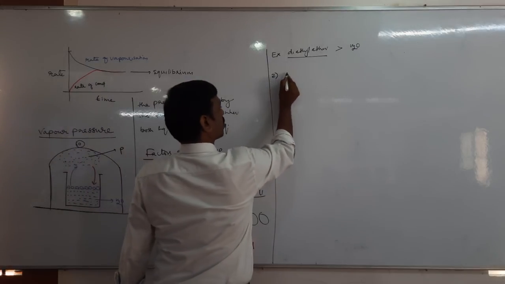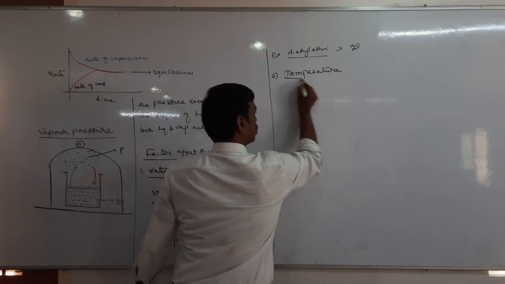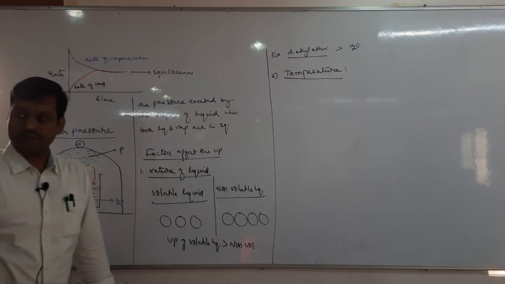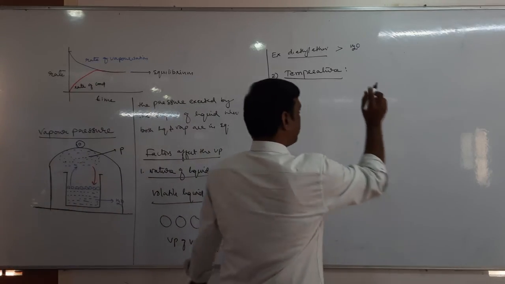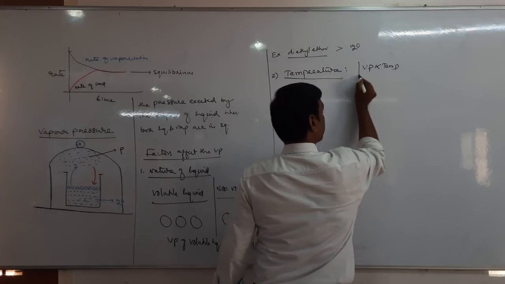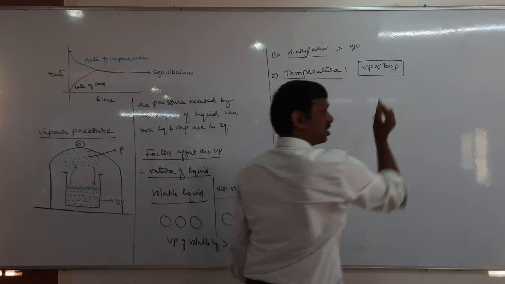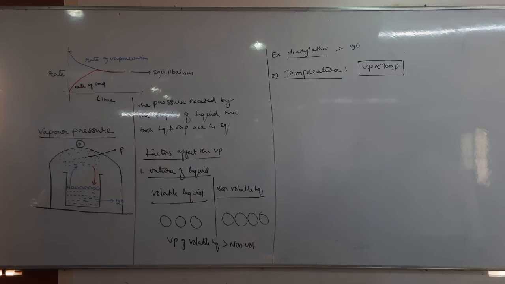Second one is temperature. Vapor pressure also depends on temperature. How? Generally, vapor pressure increases with increasing temperature. That means vapor pressure is directly proportional to temperature. As the temperature increases, vapor pressure increases. The best example is the pressure cooker whistle. When you cook vegetables or rice in a pressure cooker and heat it to a particular temperature, it starts to whistle.